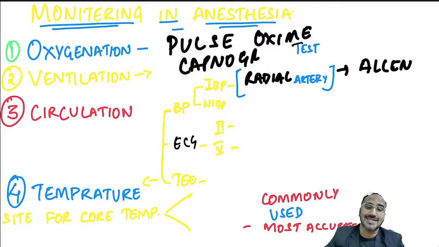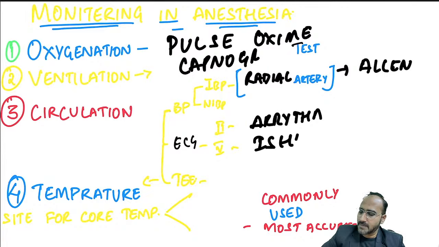Okay, next is what, guys? ECG. In ECG, lead 2 and lead 5. Lead 2 detects arrhythmias. Lead 5 detects ischemia.